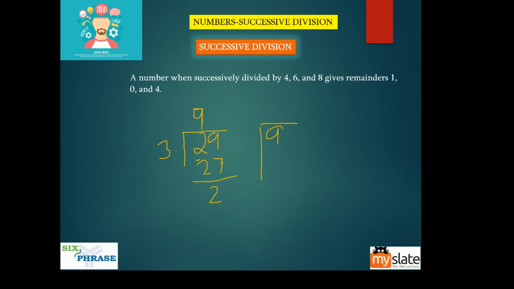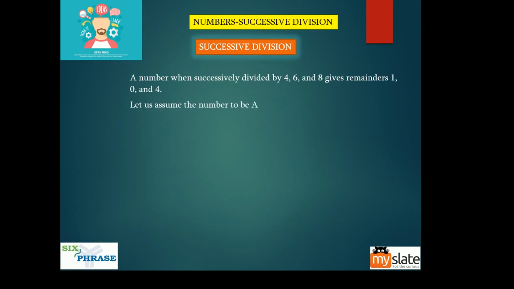Now this is the question, a number when successively divided by 4, 6, and 8 gives remainders 1, 0, and 4. We'll take this example itself. I shouldn't confuse you. Okay, so you have to find that number. That is what they are saying. A number when you successively divide by 4, 6, and 8 gives remainders 1, 0, and 4. Okay, what is this successively divide by 4, 6, and 8? That is what I'm trying to explain here.